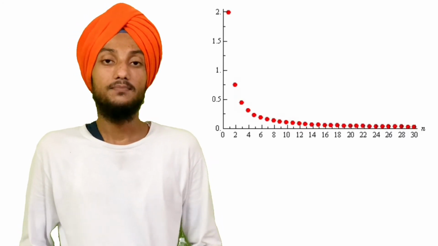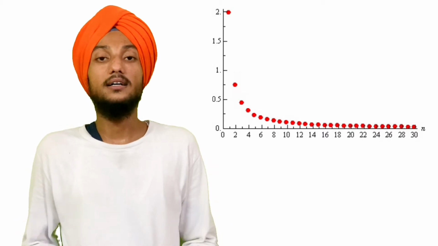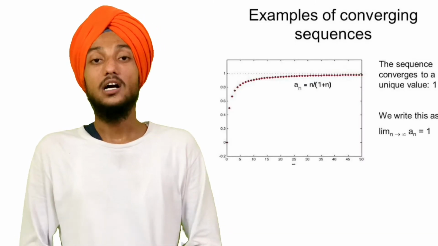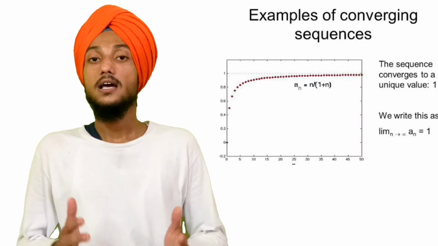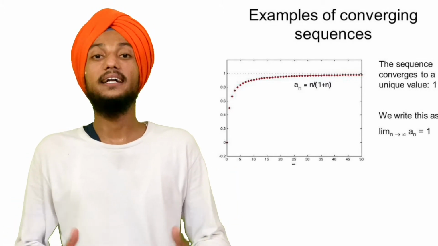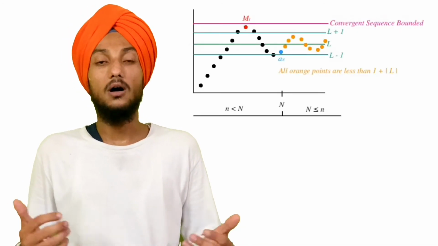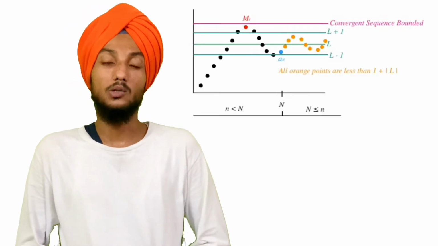If the limit as n approaches infinity of a_n, the nth term, equals a finite number, then we say that our given sequence is a convergent sequence. And as we all know, it must be bounded. We will discuss a specific theorem about it in this lecture.